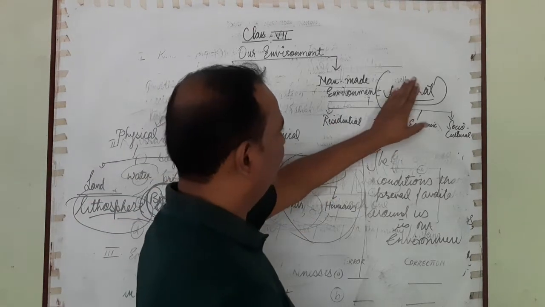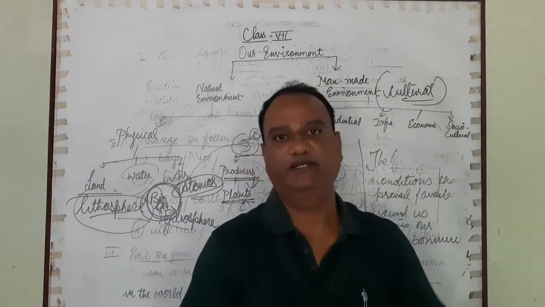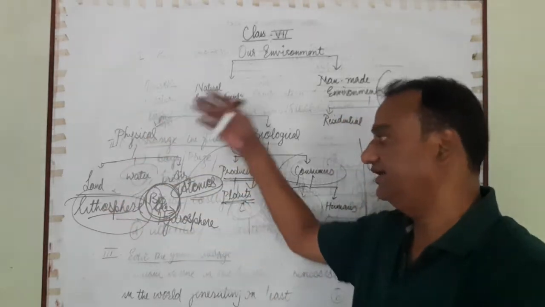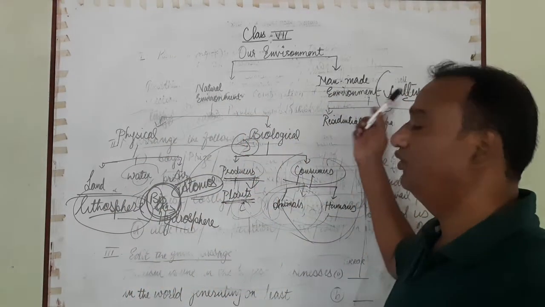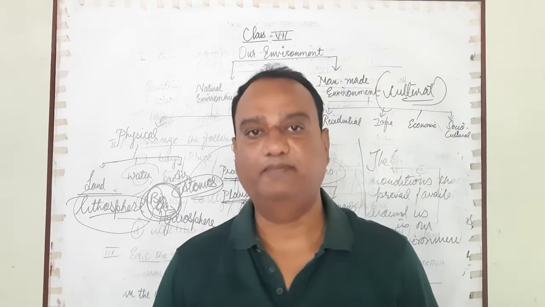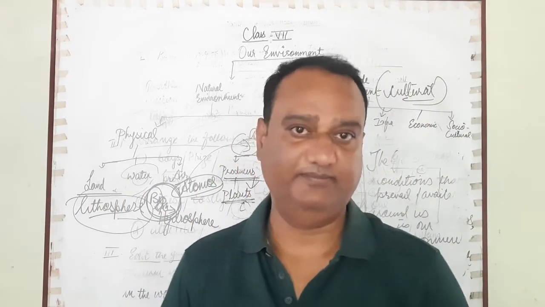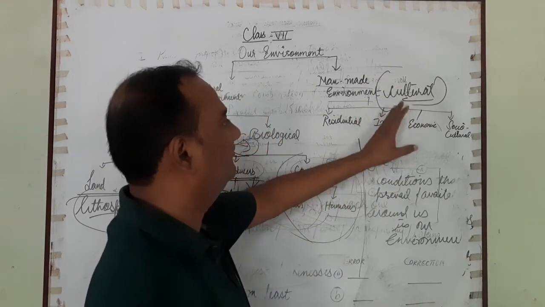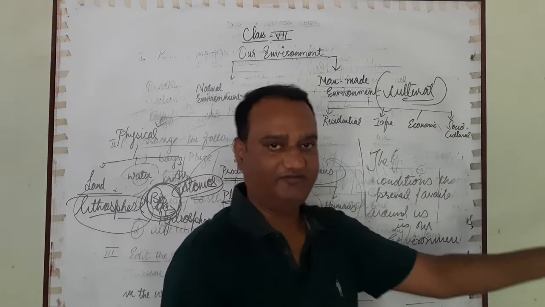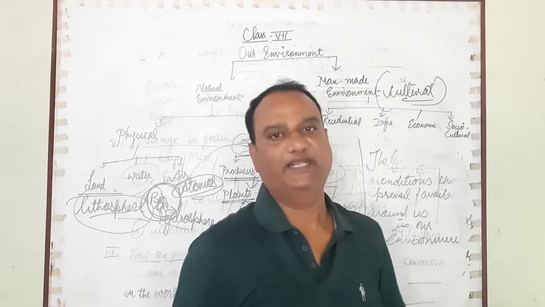Here, human beings, taking the help of the natural environment, have been creating their own environment, which is also called the man-made or cultural environment. So this cultural or man-made environment can further be subdivided into 4 categories.